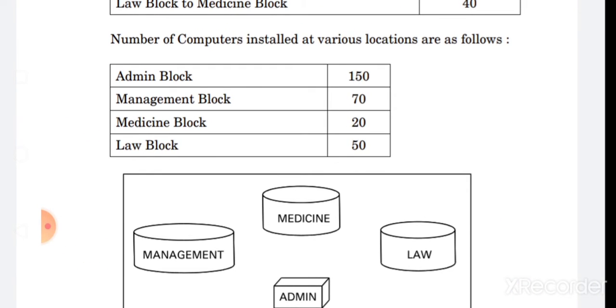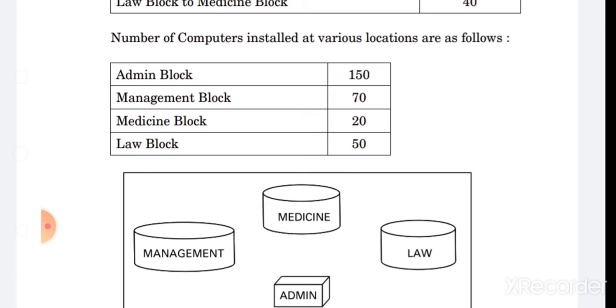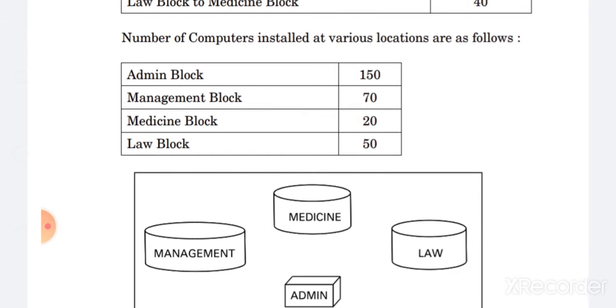The idea behind this answer is that when we are installing the server, we will have to see the traffic of the data from one system to another system, and the law that works is the 80-20 law, meaning 80% of the data may be transferred within a network and 20% of the data can be incoming or outgoing from the network.